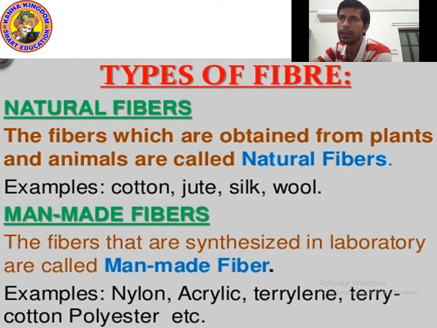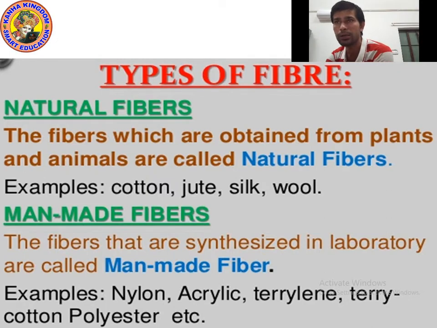And what are man-made fibers? Fibers which are obtained by man, or you can say which are prepared in a laboratory. Fibers which are prepared in a lab are called man-made fiber.